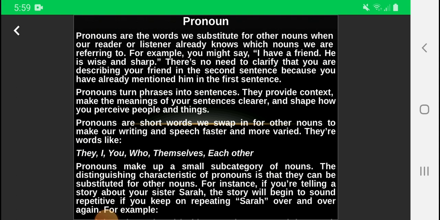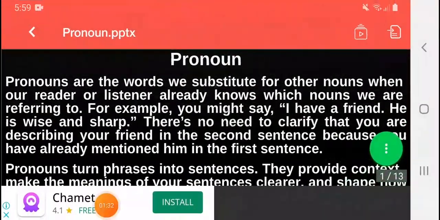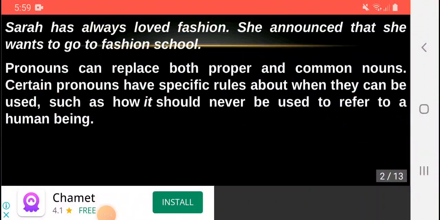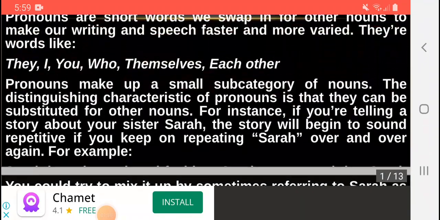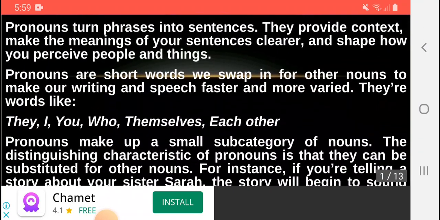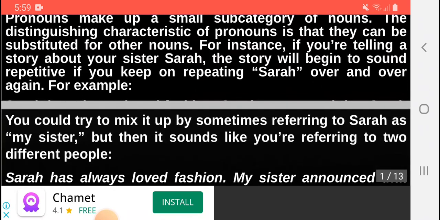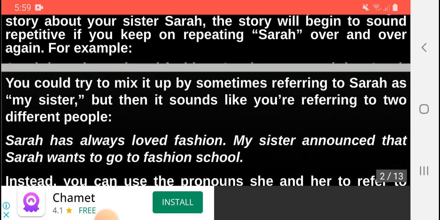For instance, if you are telling a story about your sister Sarah, the story will begin to sound repetitive if you keep on repeating Sarah over and over again. You could try to mix it up by sometimes referring to Sarah as my sister, but then it sounds like you are referring to two different people.